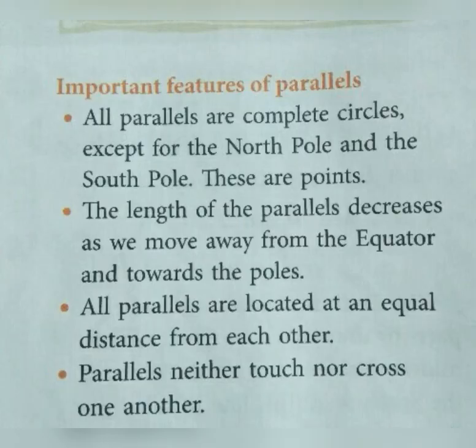So the first point, all parallels are complete circles as I showed you, except for the North Pole and the South Pole, because they are called points. Second point, the length of the parallel decreases as we move away from the equator and towards the poles, and all parallels are located at an equal distance from each other.